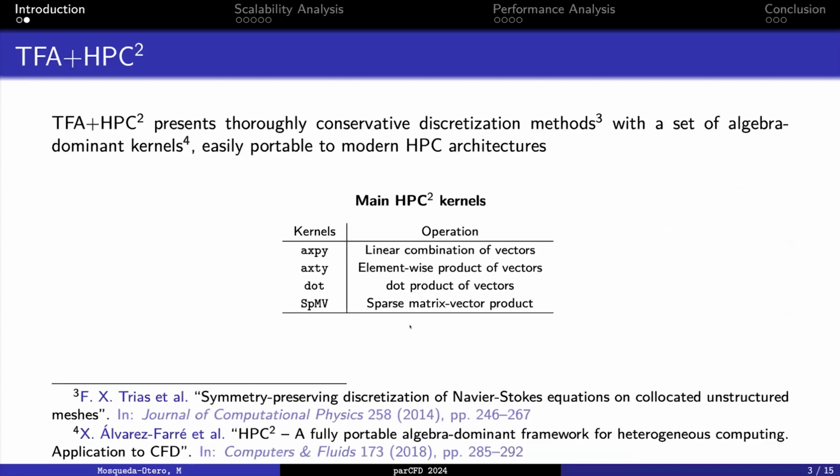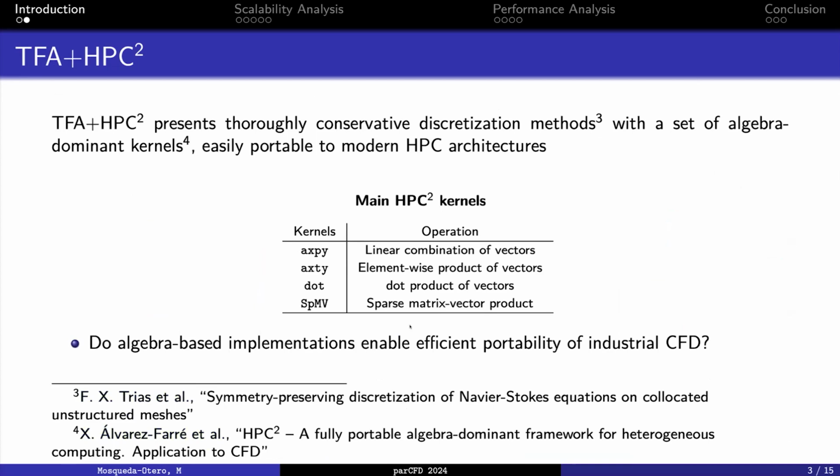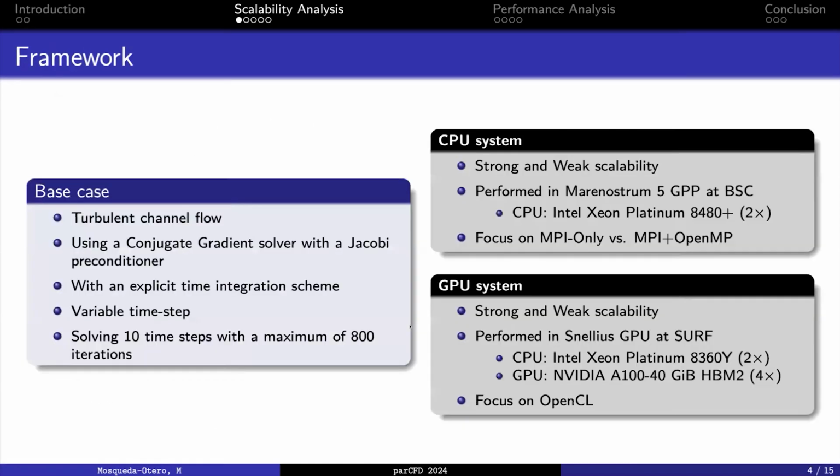Our in-house CFD solver, as the previous presentation of Joseph was telling, is based on truly conservative discretization methods using a set of algebra-dominant kernels. This looks to answer this previous question because we only need to make these small kernels portable between the different architectures. However, we need to answer another question, which is whether these algebra-based implementations are not only portable, but also efficiently portable for different CFD codes and different industrial applications.